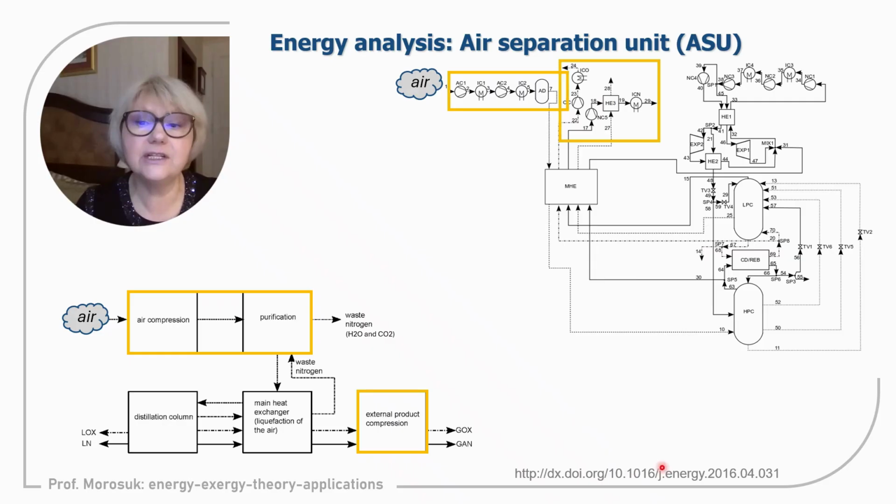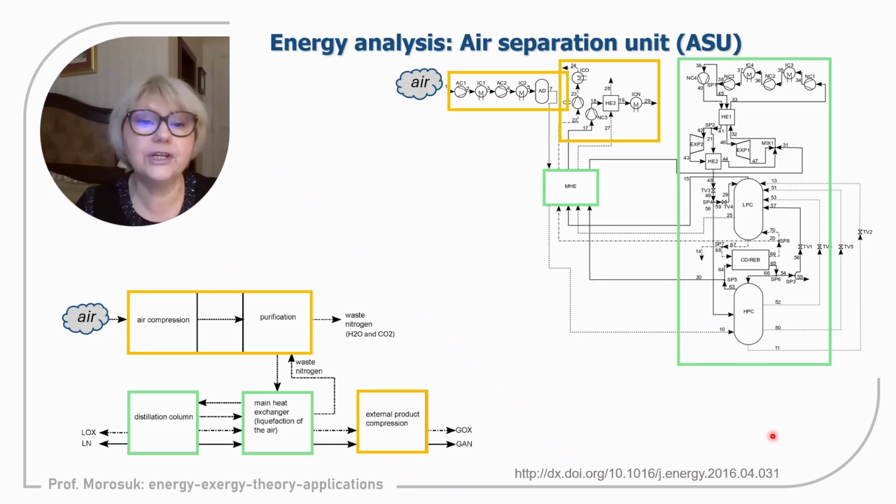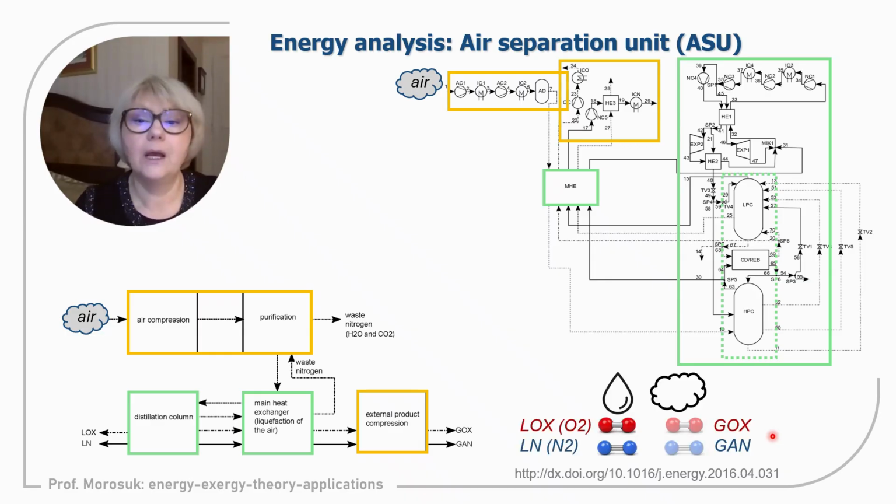Our interest is to discuss the three blocks that operate at a temperature below the environment. They are the main heat exchanger, a multi-flow heat exchanger, and the distillation column block, the entire block, where the column itself is part of the entire block. So this is the core part of the air separation unit.